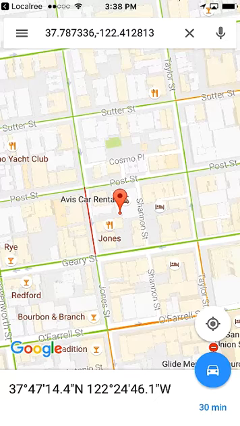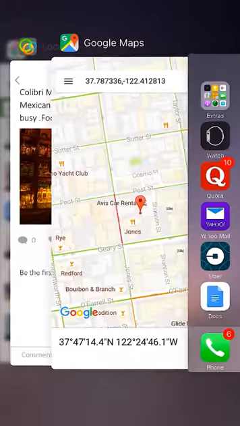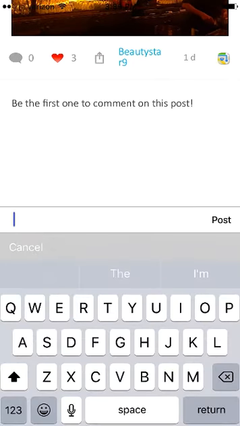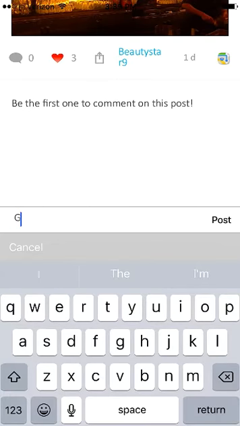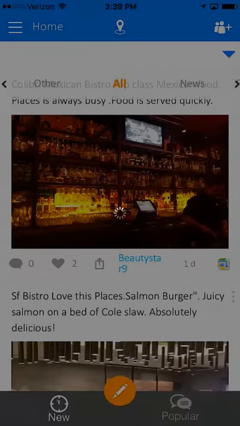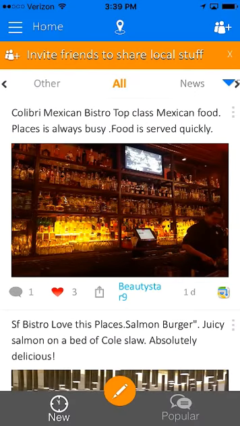By the way, that is the Google Map. That's not part of Localree, but Localree is connected to Google Map so that you are able to identify the location of that particular post. Okay, so let's go back to Localree. See here, you can heart, or you can type some comment like "good info" in the post. So that is how you look at other people's posts near you.